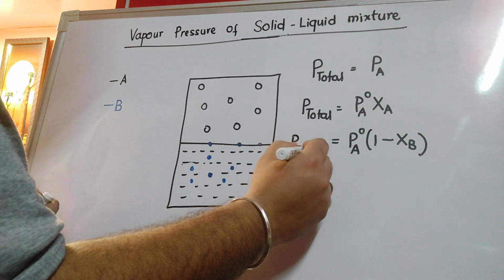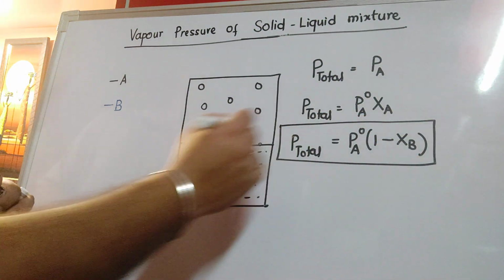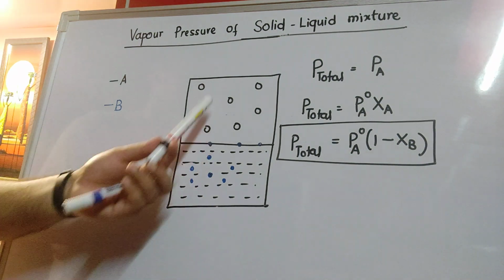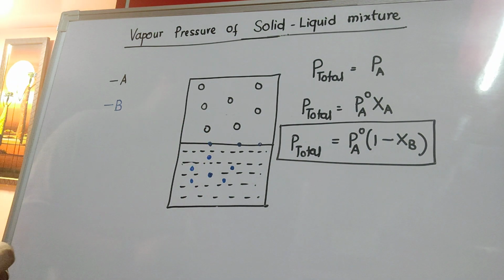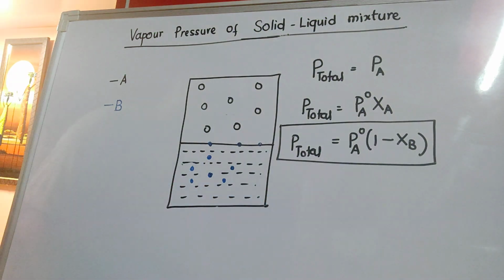Now this is a very important expression which helps us understand that even though B has no contribution towards the overall vapor pressure, as you keep on increasing the amount of B, the P total will keep on decreasing. Why is it so?